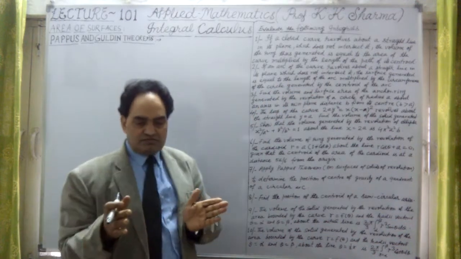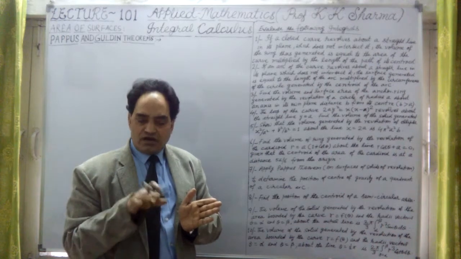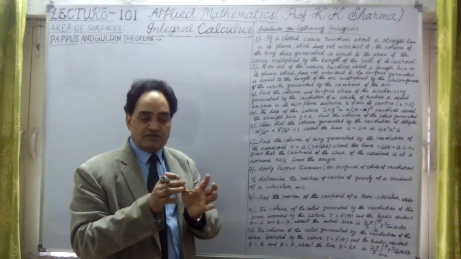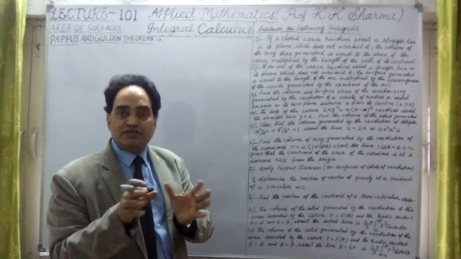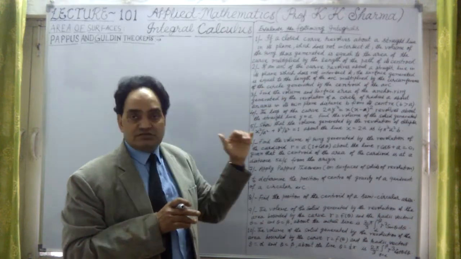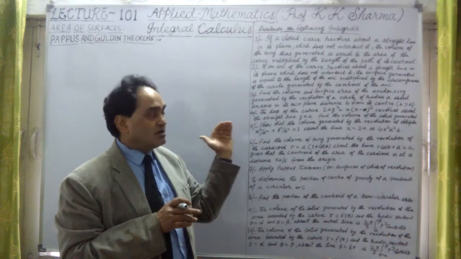Again the same thing is multiplied. In the first, it was the area times the circumference of the circle generated by the centroid of the area of the closed curve, and in this case it is the length of the arc and the centroid of the arc.